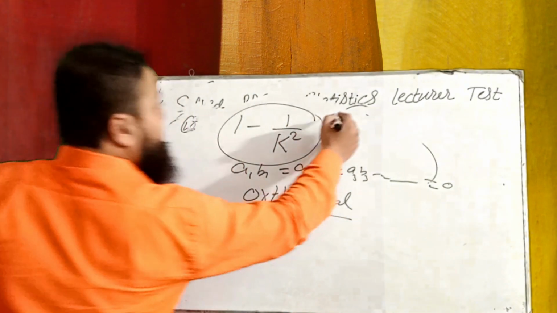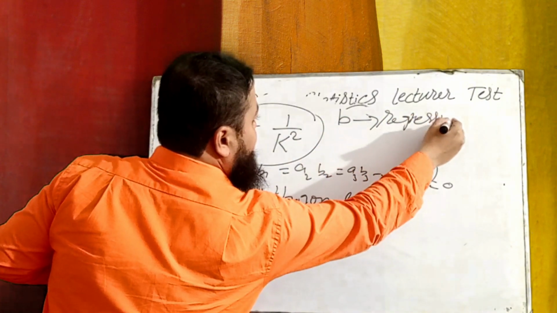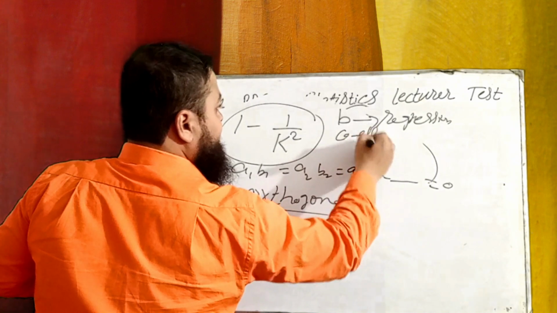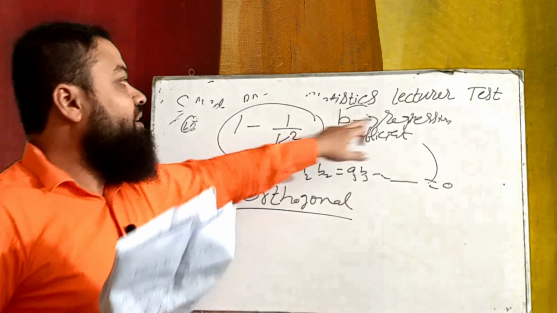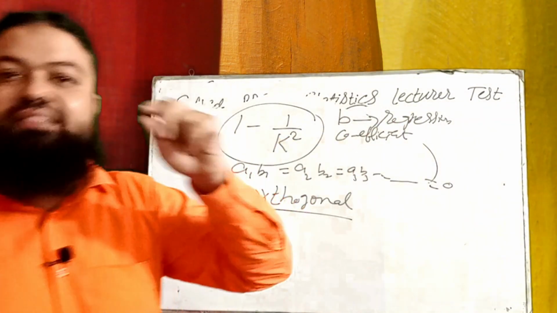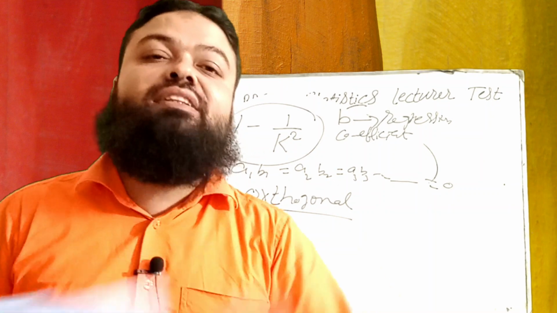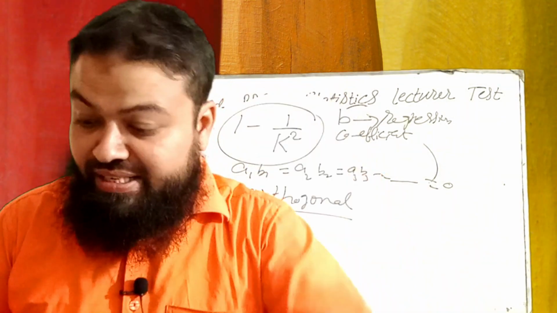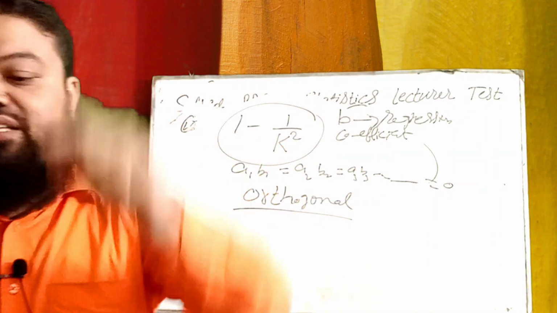Slope is b, regression coefficient. It tells the increase in the dependent variable with the unit change in the independent variable x. It means change in y for a unit change in x.